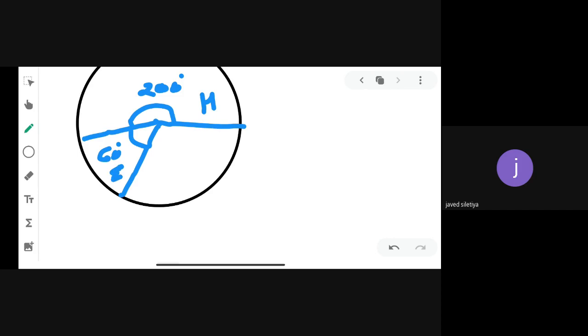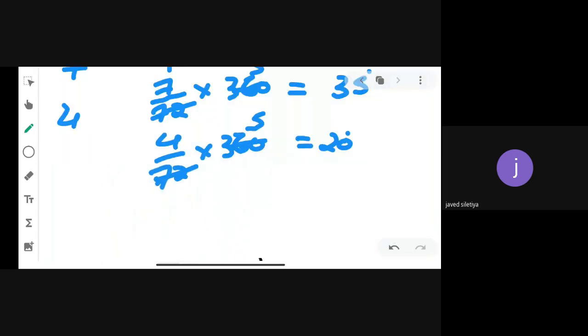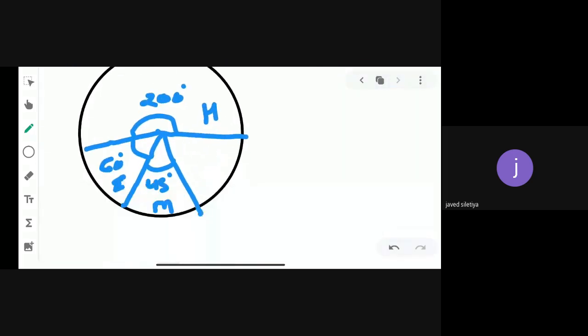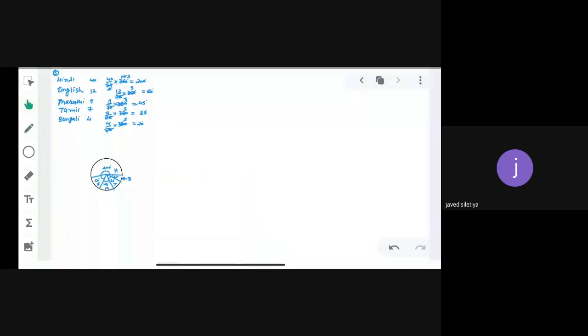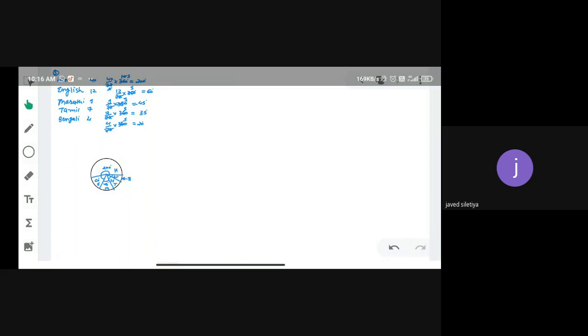Okay. Now 45 degrees for Marathi. Right? Now 35 degrees for Tamil. And the rest, 20 degrees, is for Bengali. Are you getting? Please take a screenshot and then write down.